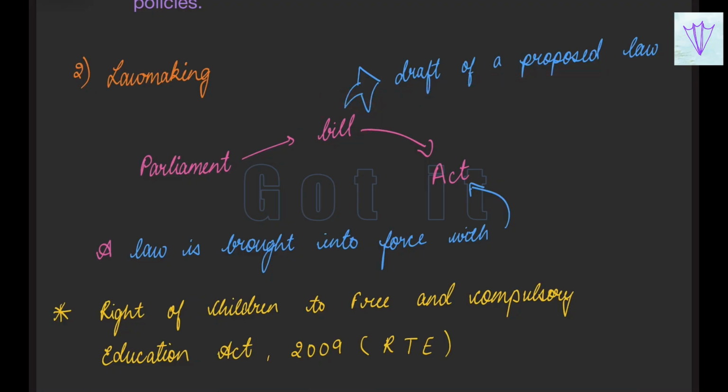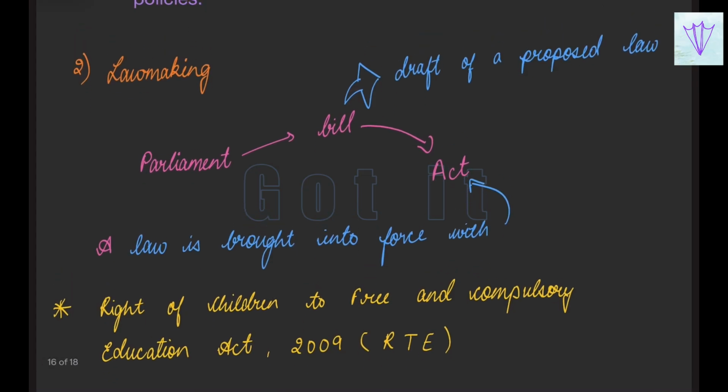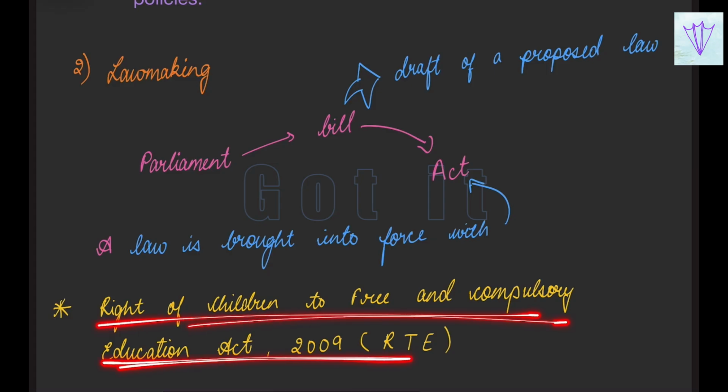When this bill is accepted, it then becomes an act. A law is brought into force with an act. So basically a law is proposed as a bill, and if this bill is approved, then it becomes an act. One such example, or case study, given in the NCERT is the Right of Children to Free and Compulsory Education Act 2009, which is the RTE.